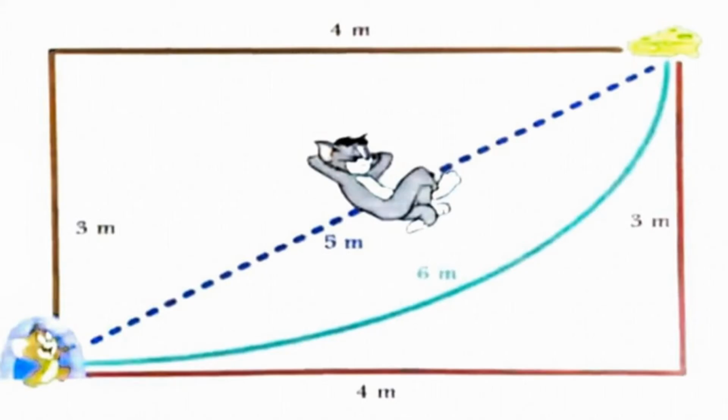Okay, children, what does displacement mean? Displacement is the shortest distance traveled by a moving body from the initial to the final position in a definite direction. So displacement is the shortest distance. Children, say which is the shortest distance for Jerry to take the cheese? This 5 meter, that blue color path, is the shortest distance for Jerry to take the cheese. If he had taken that 5 meter path, it is the shortest distance. That is the displacement.